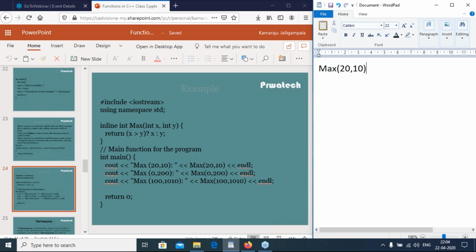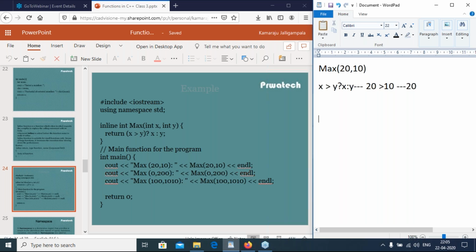Whenever we call max 20 comma 10, it is replaced by x greater than y, which is the conditional operator. If it is true, x will be displayed, otherwise y will be displayed. So 20 greater than 10 is true. So 20 will be displayed on the console window.